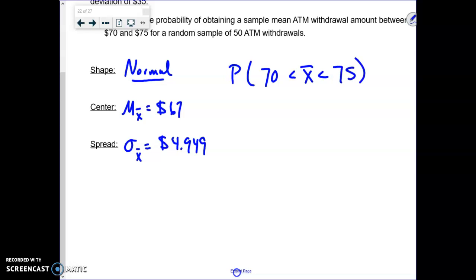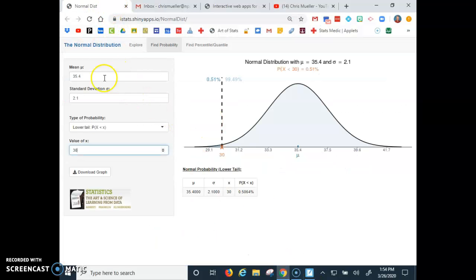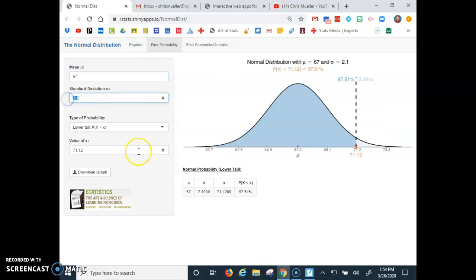Well, if you just go to your computer, again, we'll go to this and see what we get. Here we go. Our mean was 67. Our standard deviation was 4.949.